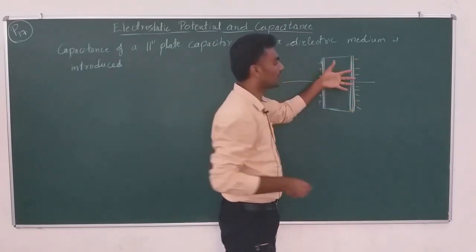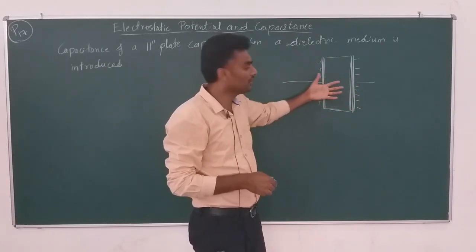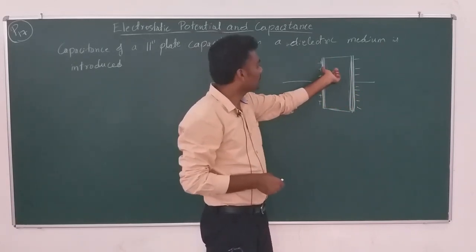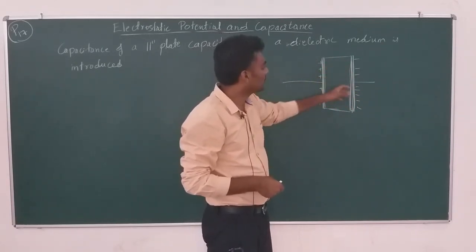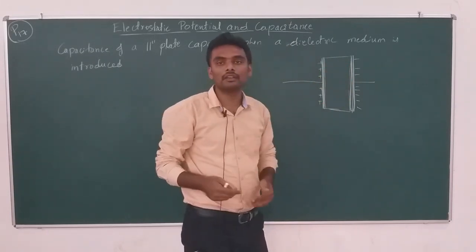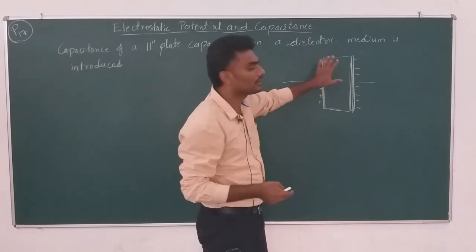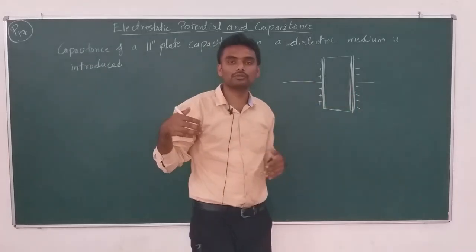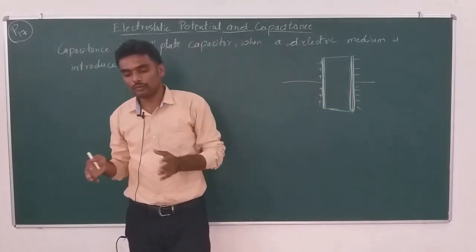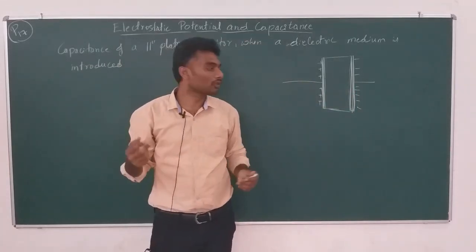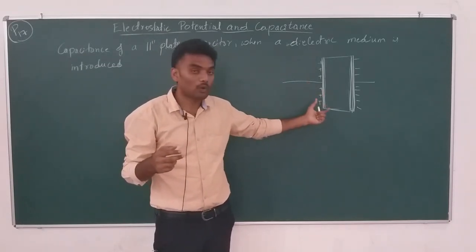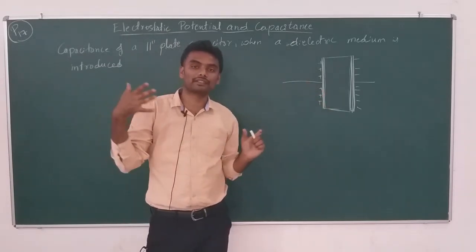So, the electric field sets up like this. When the electric field sets up like this, the molecules of the dielectric gain a net dipole moment. You should go to two classes before, where you have what happens to a dielectric when an external field is applied.